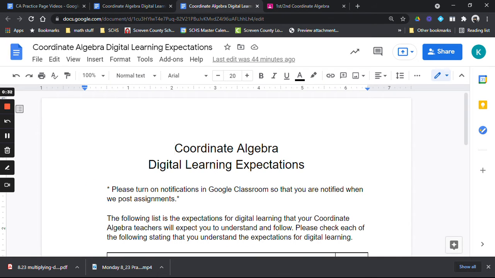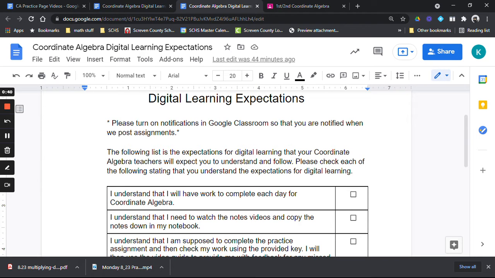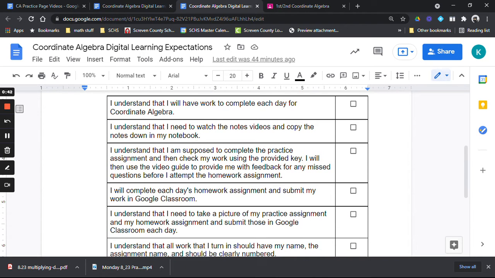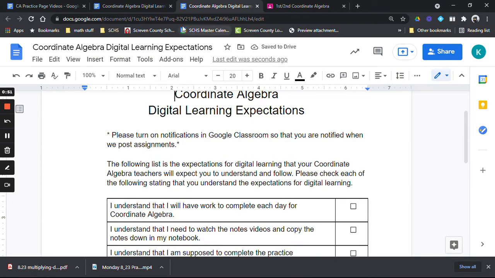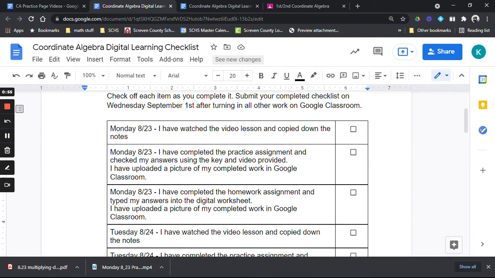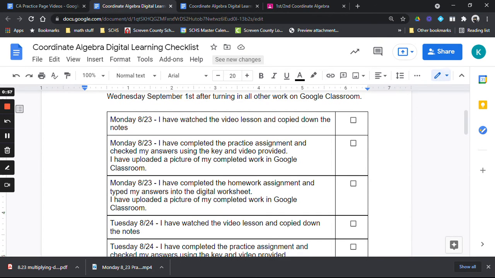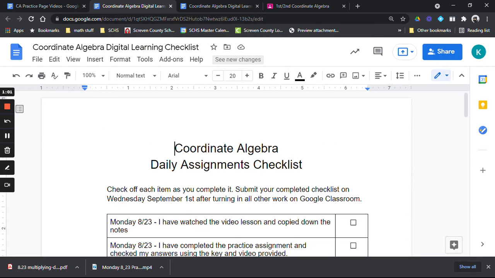You will be shared, everything will come through Google Classroom. All assignments, everything you're supposed to do will be assigned in Google Classroom. One of the first things will be these expectations. I'm not going to read through them. You'll be able to read through them, and basically it's a checklist, so you'll check them off that you understand what you're supposed to do, and so on and so forth. Okay. One of the other things that you'll have is a checklist that you can complete as you go through your assignments. As you can see, we have 3 things for you to do Monday, or we have 3 things for Tuesday, and so on and so forth.